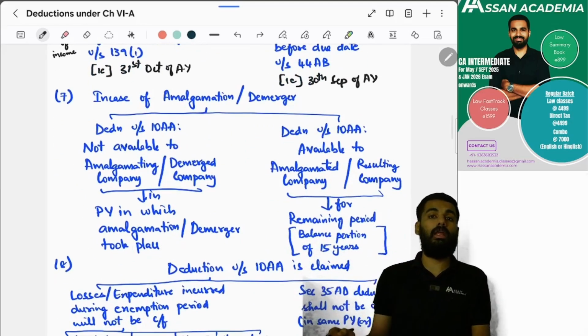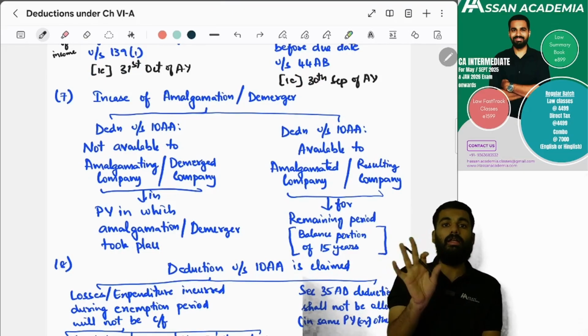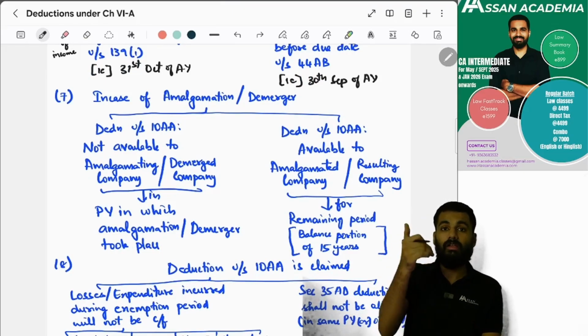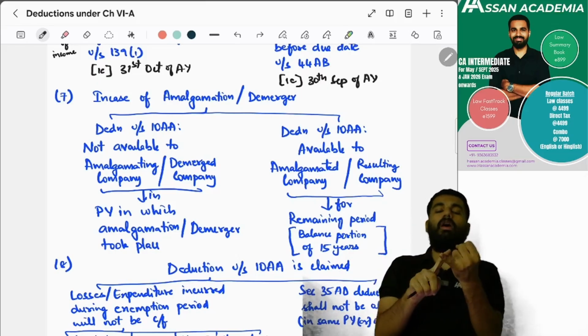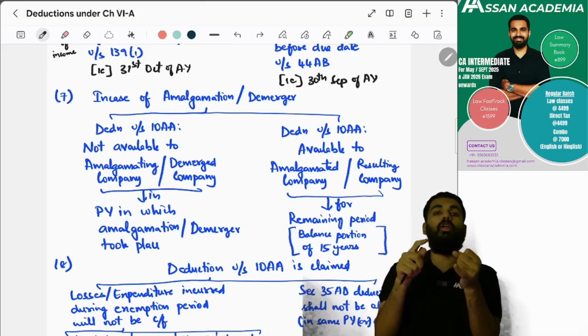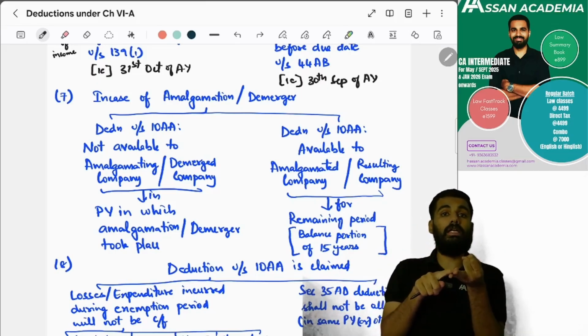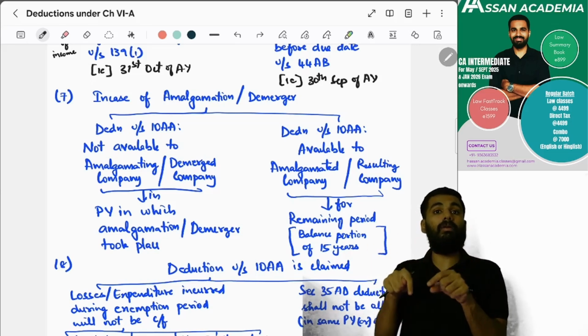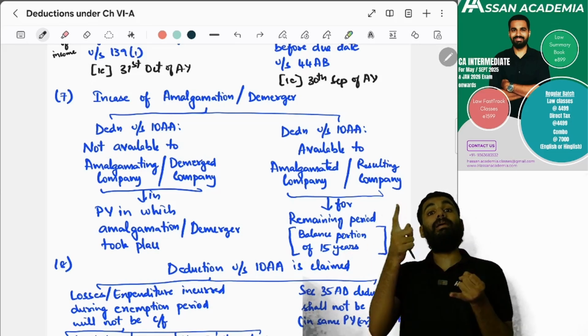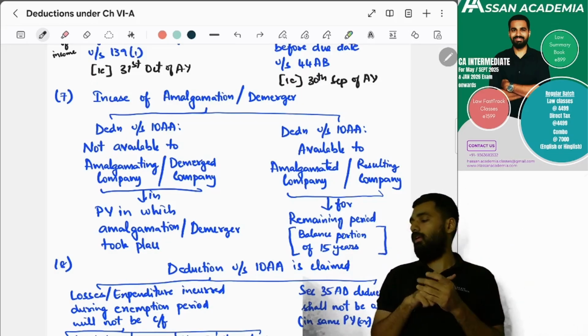If amalgamation or demerger takes place, then from the previous year in which the amalgamation or demerger takes place, section 10AA will not be claimed by the amalgamating or demerged company. Section 10AA will be claimed by whom? The amalgamated or resulting company. Yes or no?